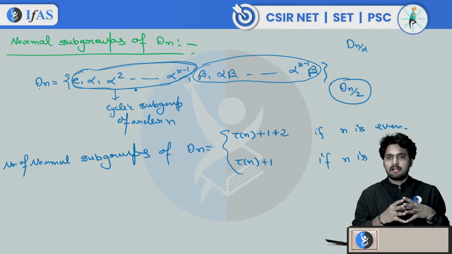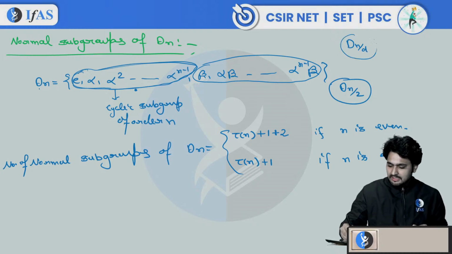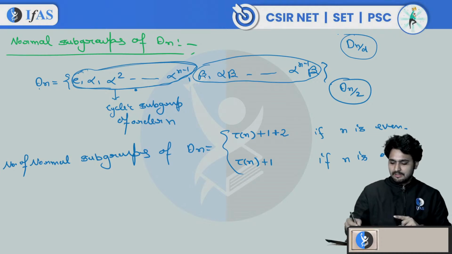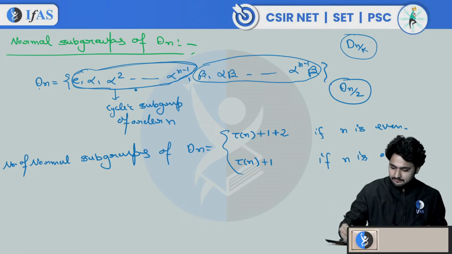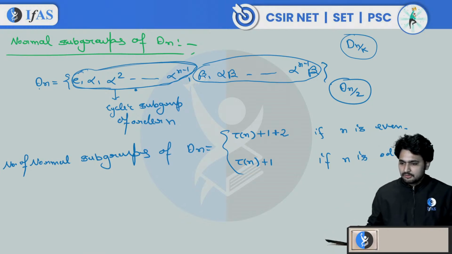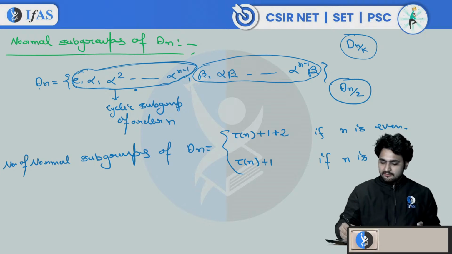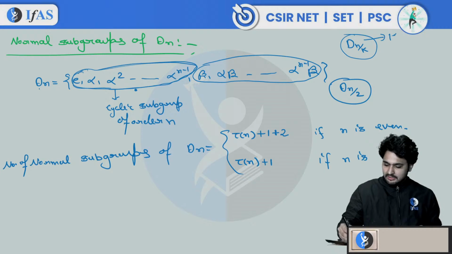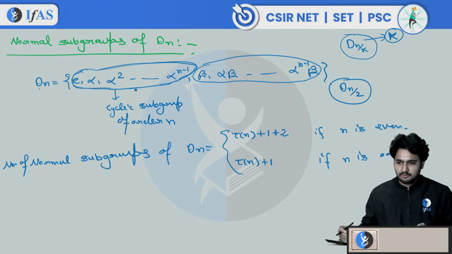So any subgroup of Dn is either a cyclic subgroup or it is of the type Dn by k, where k is a divisor of n. I am saying k because every time I say d, it may not be clear to you. When you look at the number of subgroups of Dn of the type Dn by k, there are exactly k such subgroups.